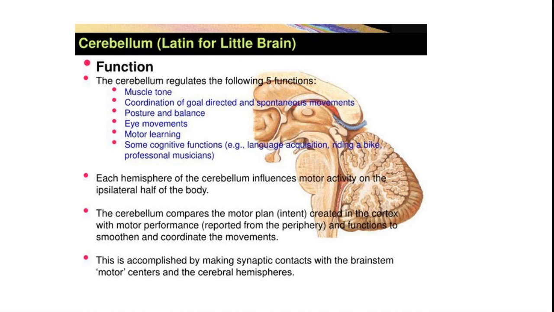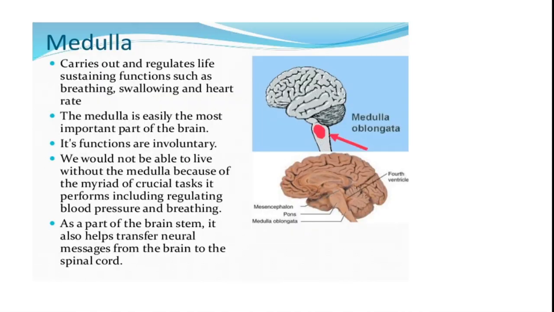For example, if you get an idea to stand up and walk, it arises in the cerebrum, but the muscles involved in this process to contract and relax lie under the control of cerebellum. This cerebellum is also affected by alcohol. That is why when you see an alcoholic, he is unable to coordinate his muscular movements properly. Next we come to medulla oblongata.